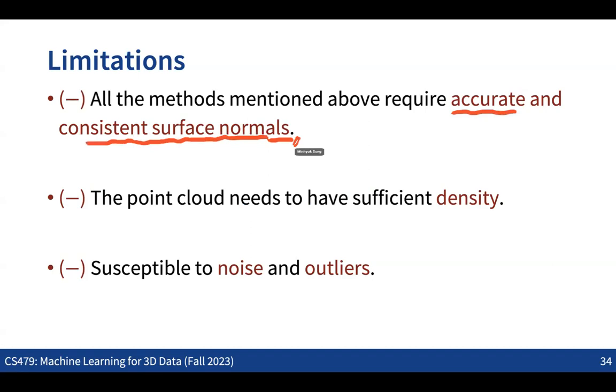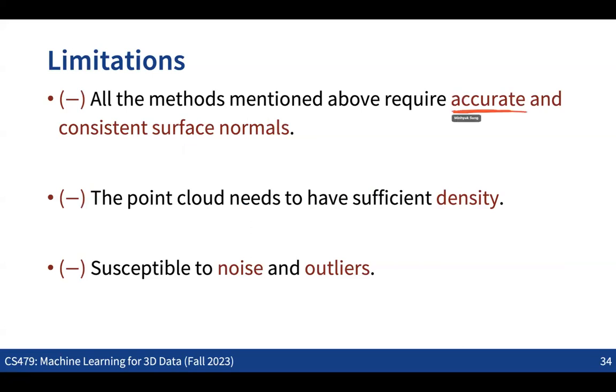That's why people are using this technique in many cases. But the thing is that we need to get the surface normal information. We have seen some ideas on how to get it, but since we are getting the normals from the given point cloud, the normal information may not be accurate.